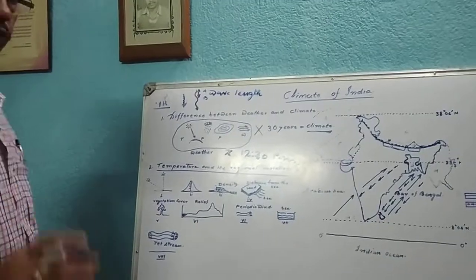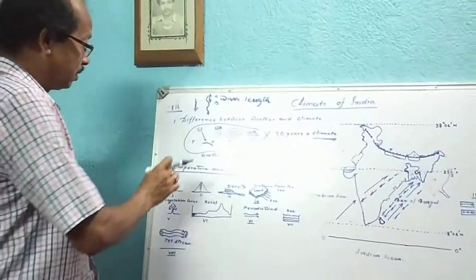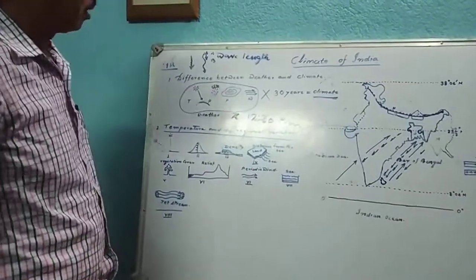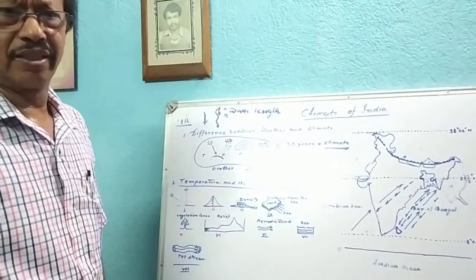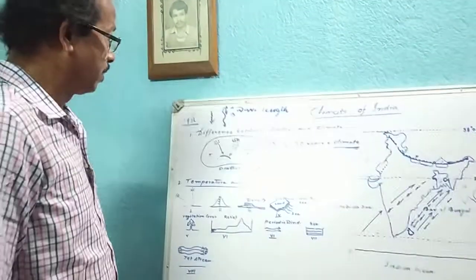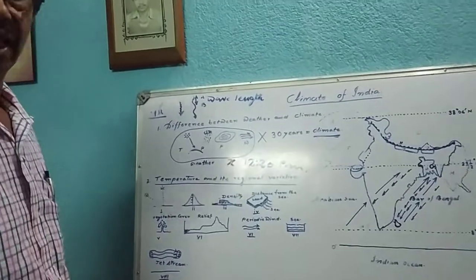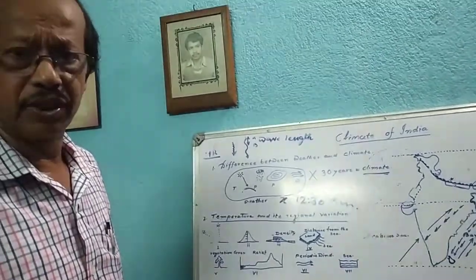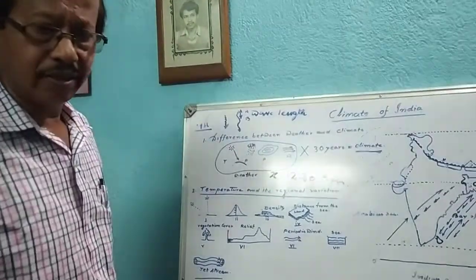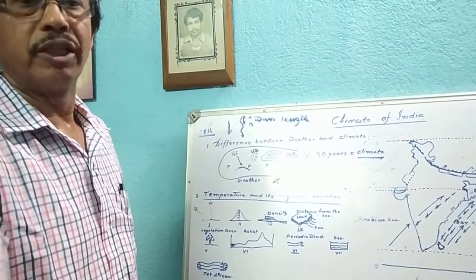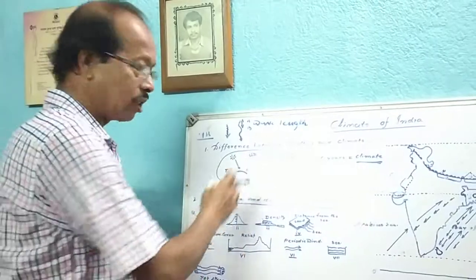What are the differences between weather and climate? Weather is a temporal phenomenon, but climate is eternal. It doesn't change easily. Many reasons are there to change it, and it will take a long period of time to be changed. On the other hand, the weather condition changes from one moment to another moment. Within the change of any moment, weather condition may change.